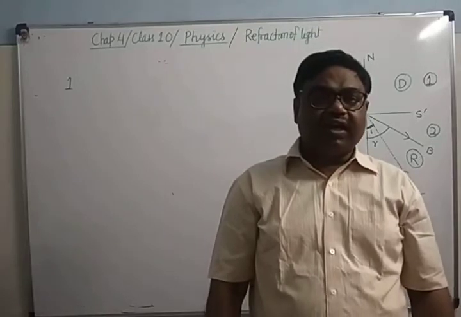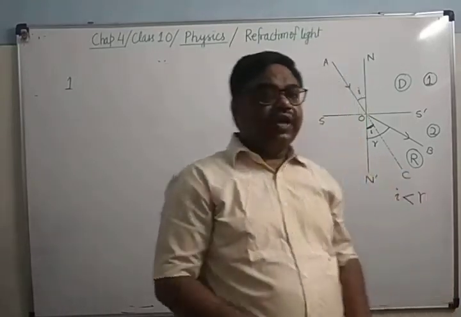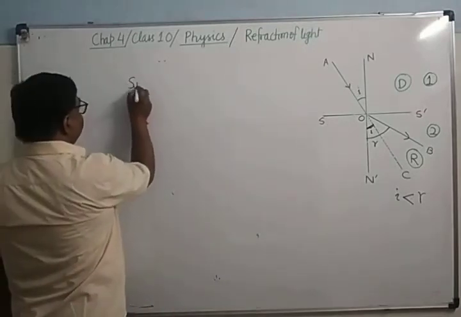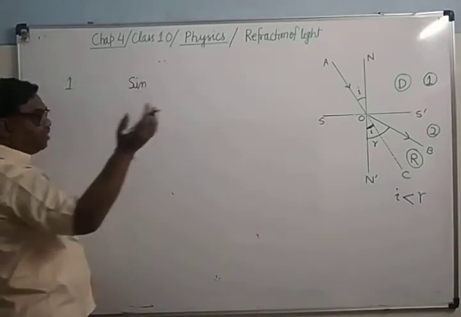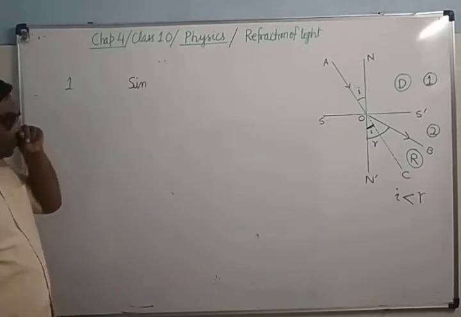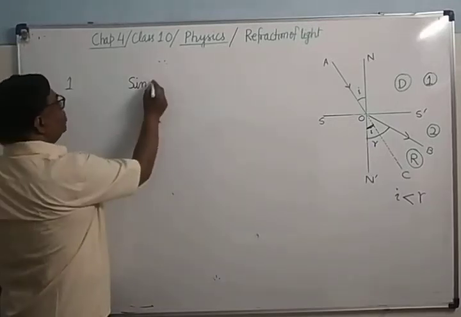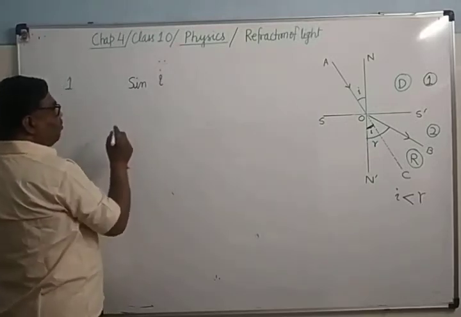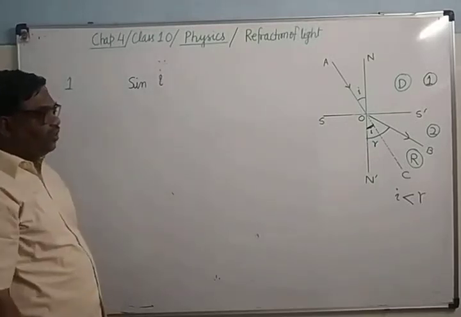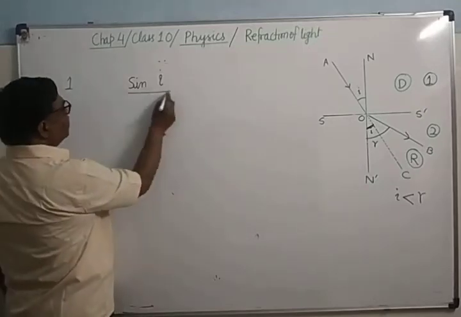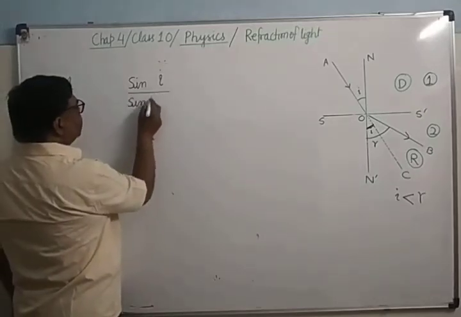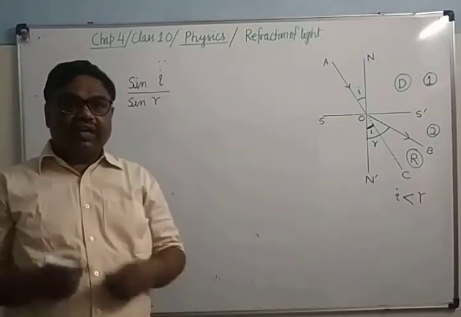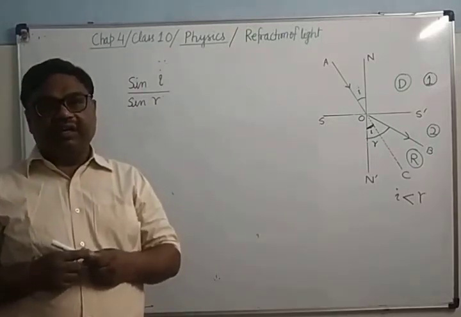Number two, the second law. For all values of angle of incidence, the sine of angle of incidence bears a constant ratio with the sine of angle of refraction for a given pair of media.